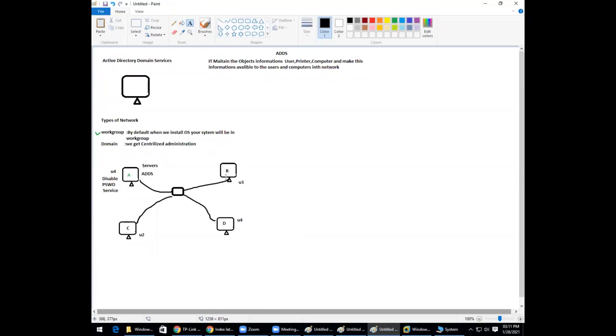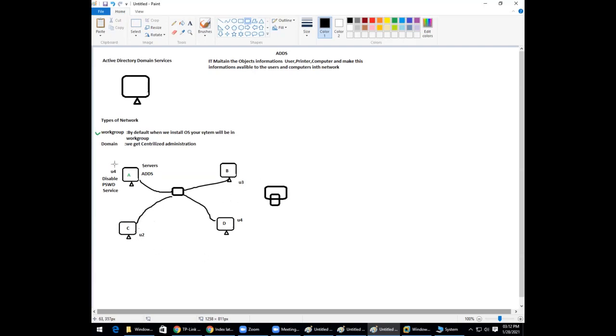Yes, this computer is valid because this information is available with me. Now he can log in. And if this user U2 tries to print in the network, the print permission is accepted by the printer because ADDS has permitted this user to take printouts.